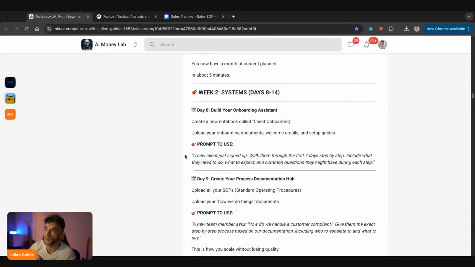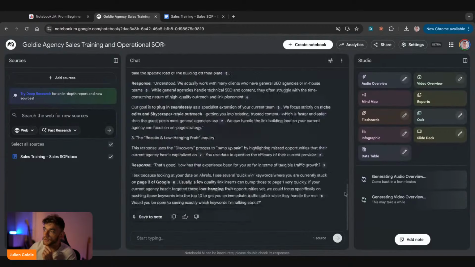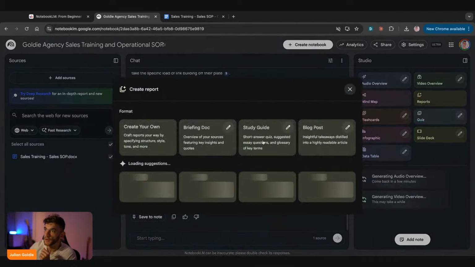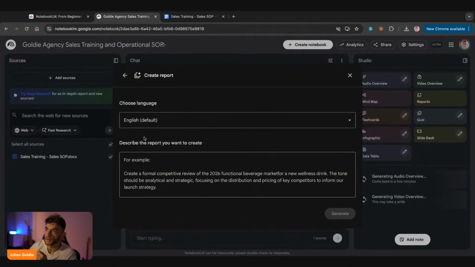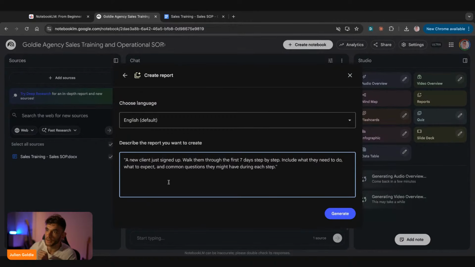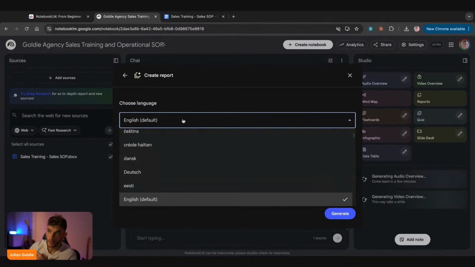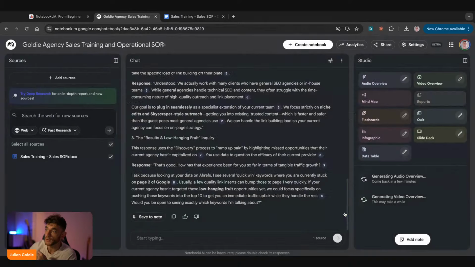So let's copy that prompt from week 2 inside the 30-day plan. We're going to go back over here, go back to that sales SOP that we just generated. You see it's still generating the audio and the video overview, so that's going to take a little bit of time. And then we're going to go over to reports on the right-hand side. We can choose between these. Now I'm going to click on create your own. Then I'll plug in that prompt. You can just copy and paste the prompt. You can change the language over here as well. Hit generate. Boom. That's going to start creating a beautiful document right here.